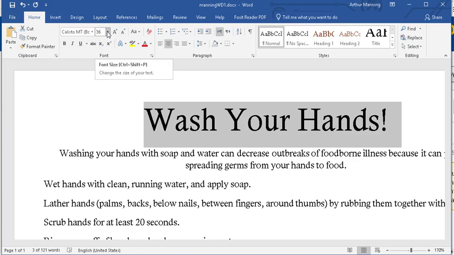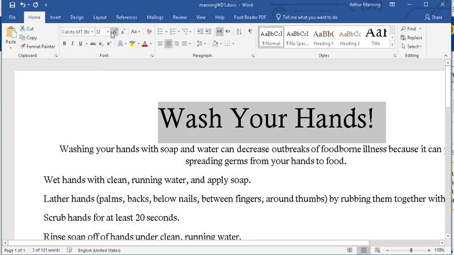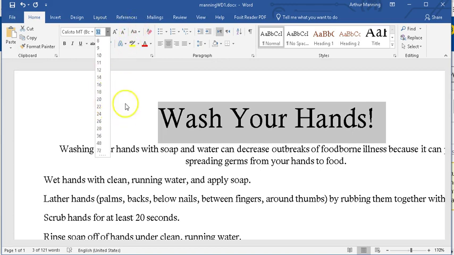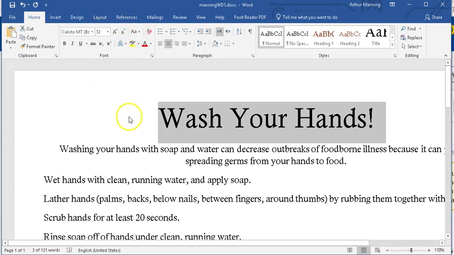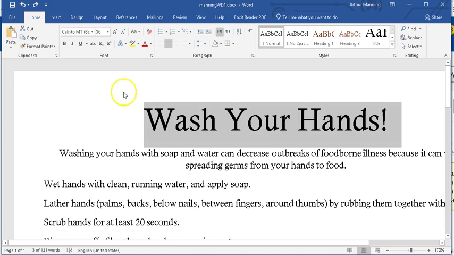selections, you could type the size in here if it wasn't in your selection. Suppose you wanted 32 point. You could type the number 32 to give yourself 32 point. But we'll leave it at 36. I'm going to go back to what I did by Control Z, undo what I just did and go back to that.